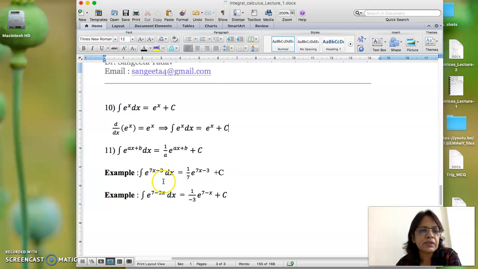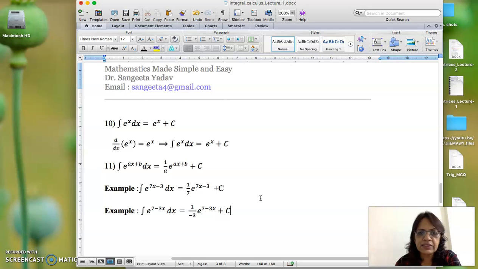Like say for example, integral of e to the power 7x minus 3 dx will be, what is a over here? a is the coefficient of x, so 1 upon 7 e to the power 7x minus 3 plus c. And suppose ये e to the power 7 minus 3x है, ये 1 upon minus 3 e to the power 7 minus 3x will come over. So I hope ये बिल्कुल चीज आपको clear है. First lecture है, simple था this was, and next lecture में we are coming up with the further things.